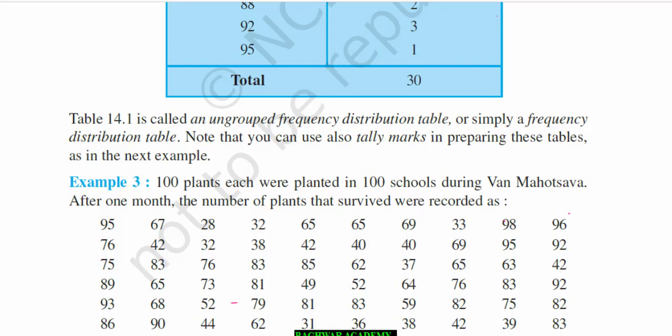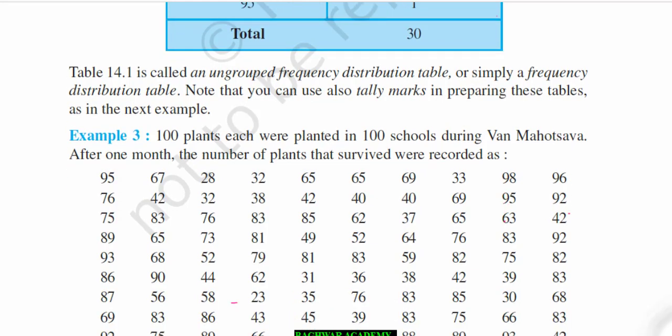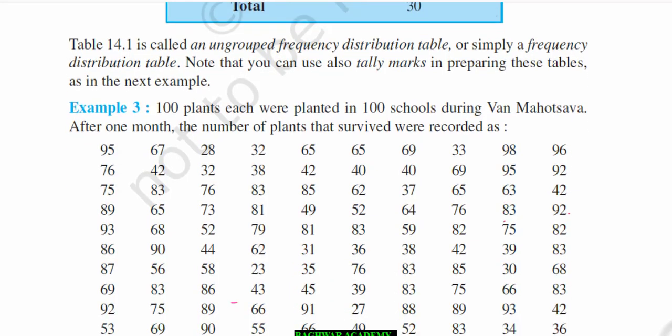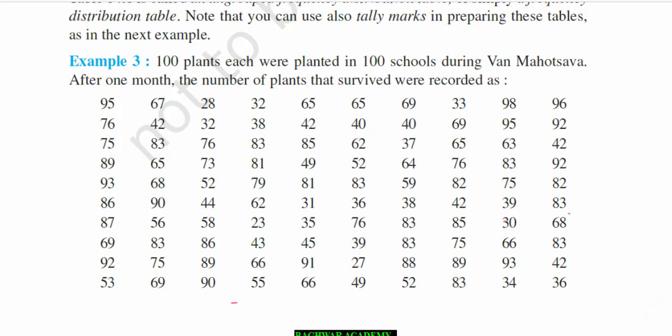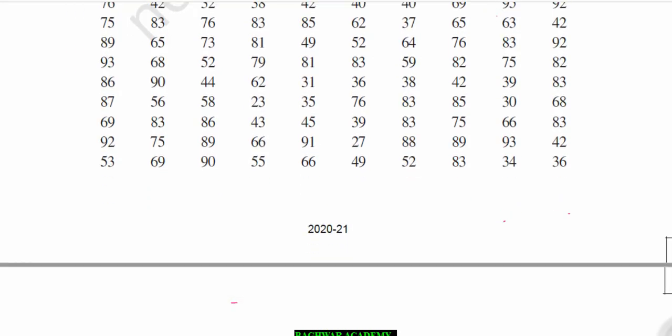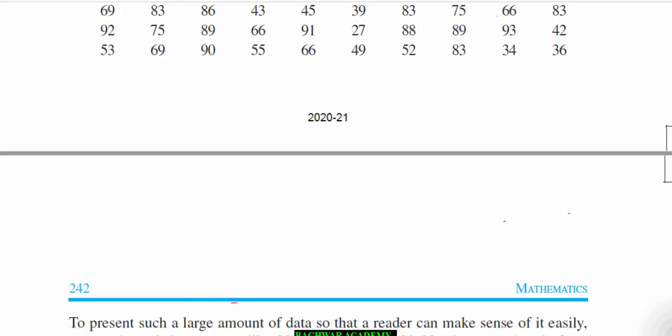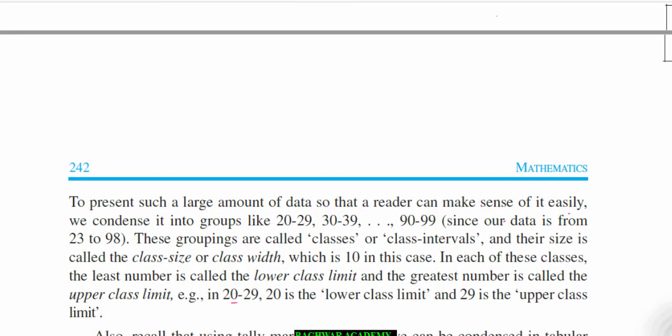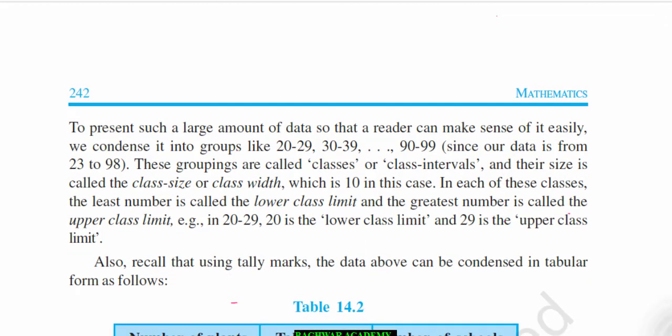Next example: we have 100 plants, each planted in 100 schools during one Mahotsav. After 1 month, the number of plants that survived was recorded, and this data we have been given. Now to present such a large amount of data so that a reader can make sense of it easily, we condense it into groups like 20 to 29, 30 to 39 and so on.